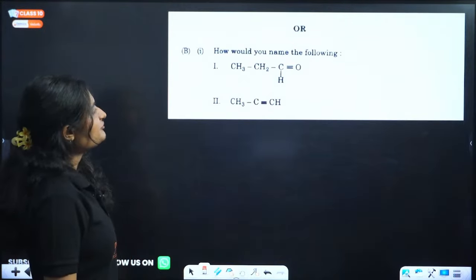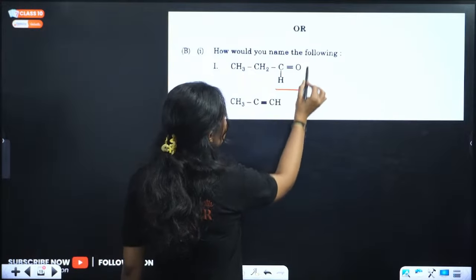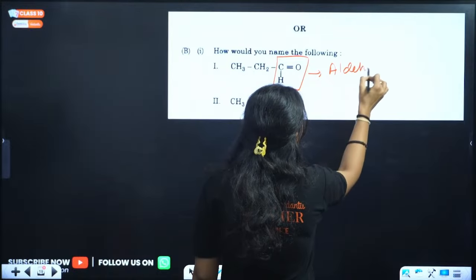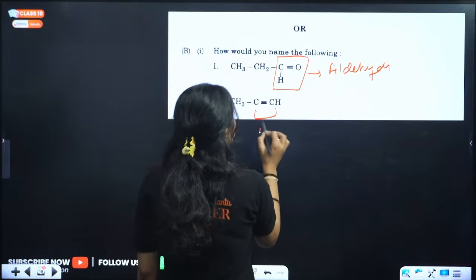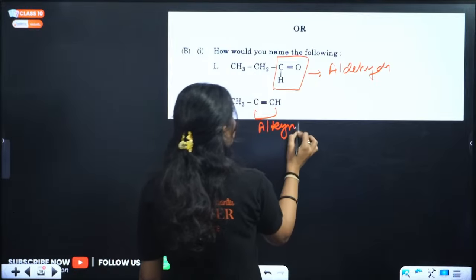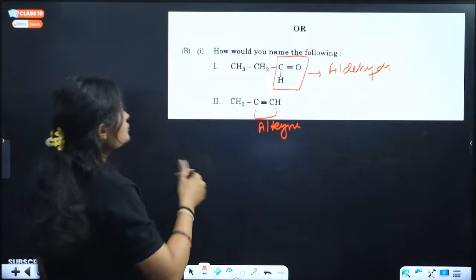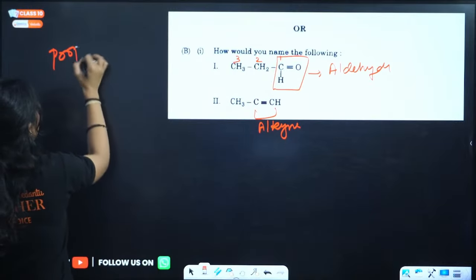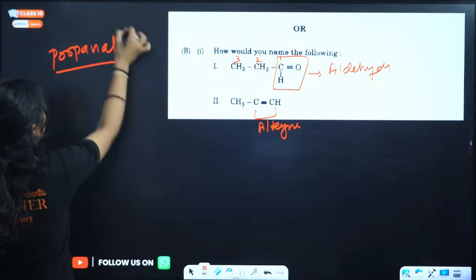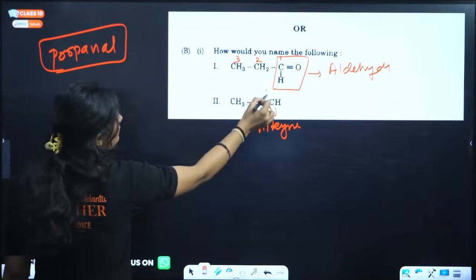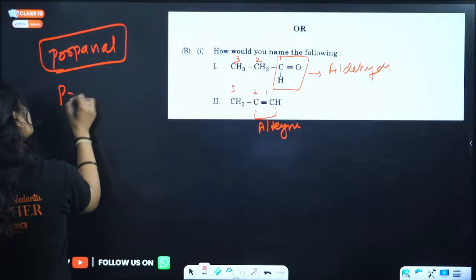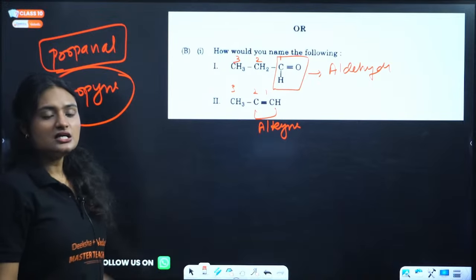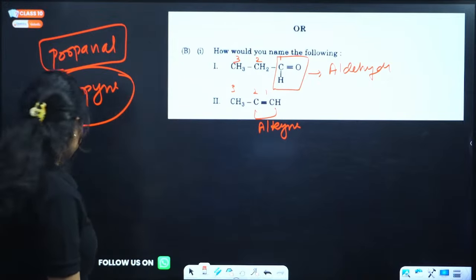Next, how would you name the following? Firstly, identify the functional group. This is an aldehyde, right? This is an alkyne. I told you very simple nomenclature will come. So just count 1, 2, 3. Propanal. Second, 1, 2, 3. Propyne. The name is propyne. Clear? First is propanal, second is propyne.